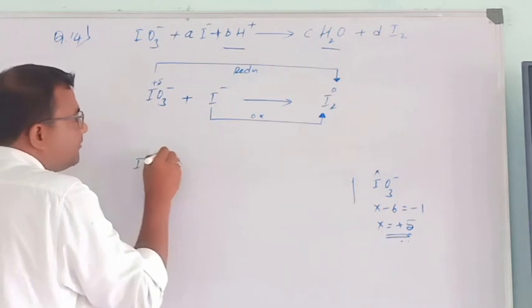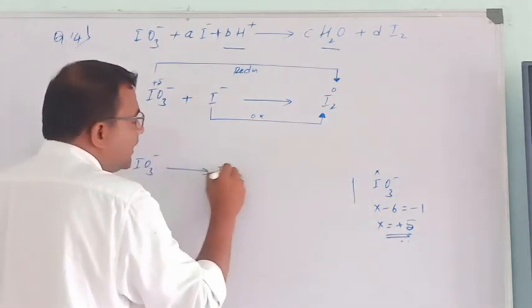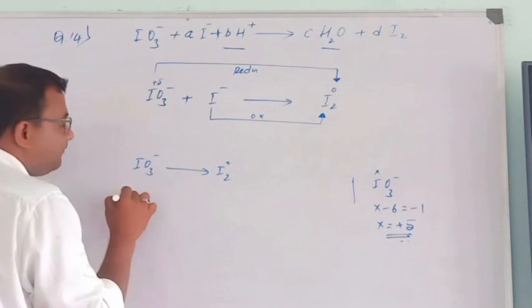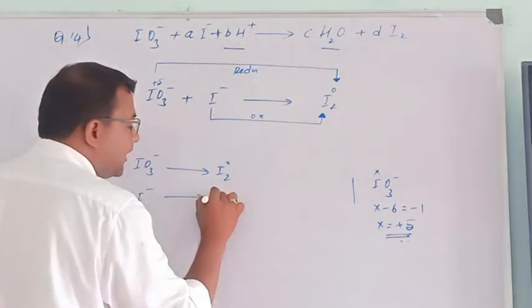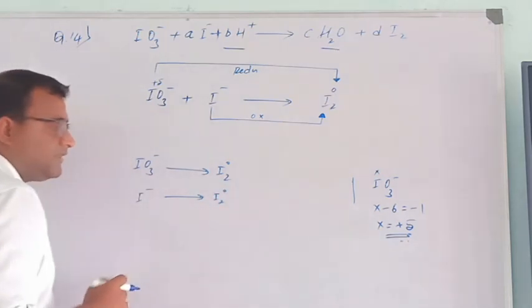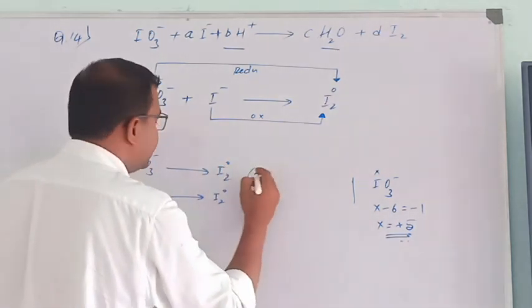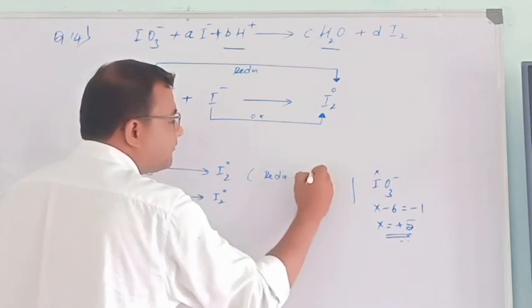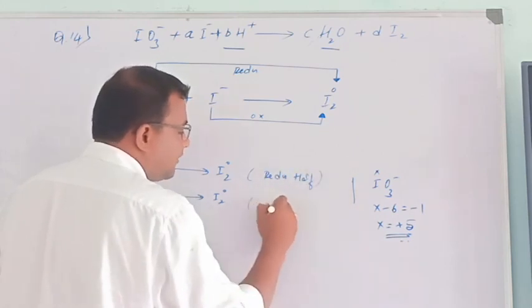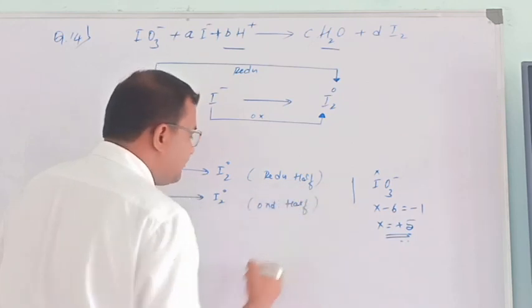Separately, IO3 minus gives rise to I2. Then I minus gives rise to I2. This is the half reaction method: this is the reduction half, this is the oxidation half.